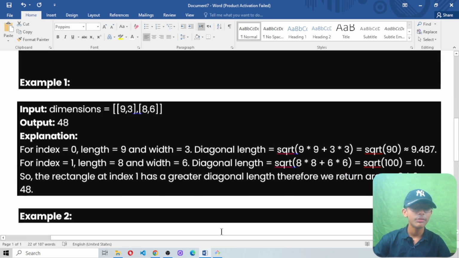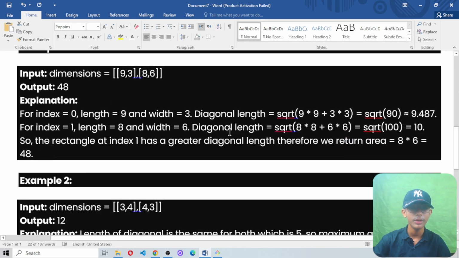For index equals 0, length equals 9 and width equals 3. Diagonal length equals sqrt(9 multiplied by 9 plus 3 multiplied by 3), which equals sqrt(90). And like this, he wrote it down.